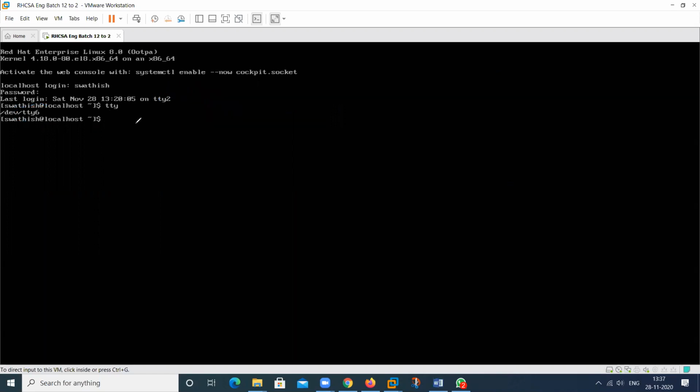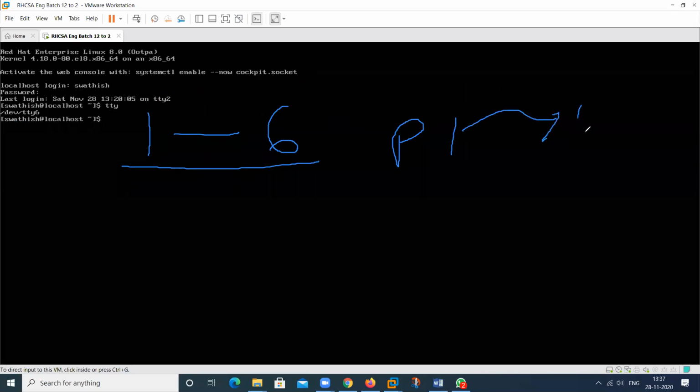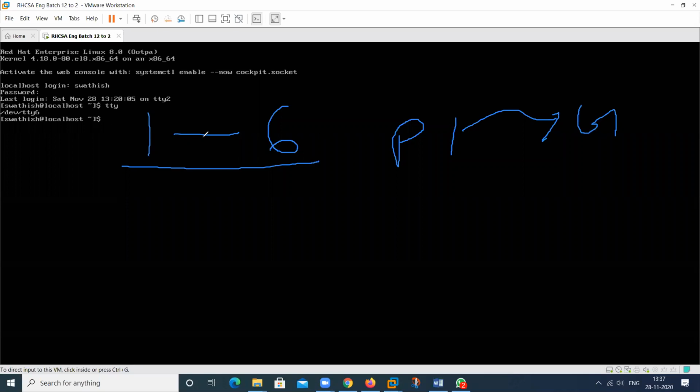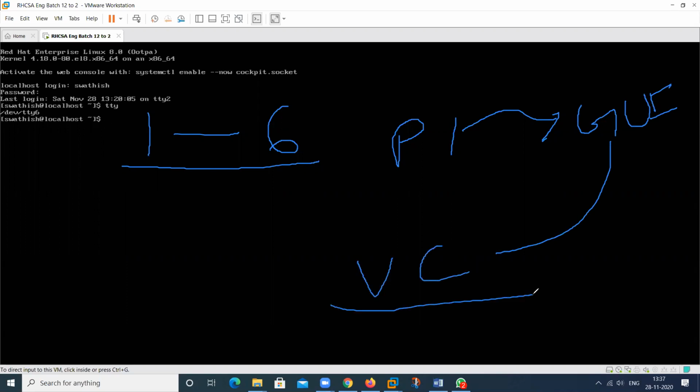So how many consoles can we open in Linux? 1 to 6, total 6. That is physical. And in this virtual mode, there is one GUI mode. In this GUI mode, we can open multiple virtual consoles, which can be more than 6.